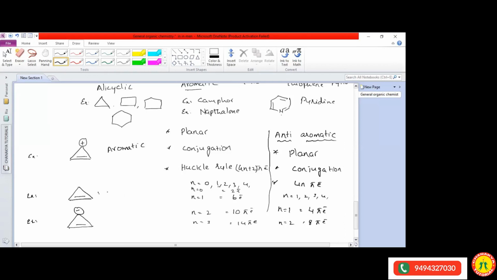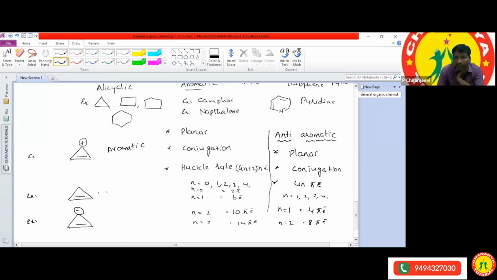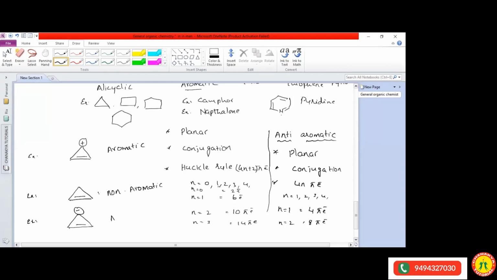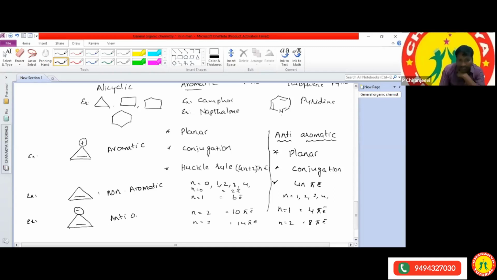So, is it anti-aromatic? Which one? The second one. The second one is not anti-aromatic, it is non-aromatic. Third one? Anti-aromatic. Very good, sir. It is anti-aromatic.